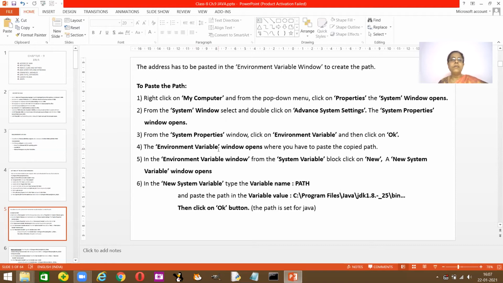In the environment variables, you have two parts. One is called system variables. From the system variables, you select new, and then the system variable window opens, and in the name, you give path, and in the next, that is the value, you give the path name.